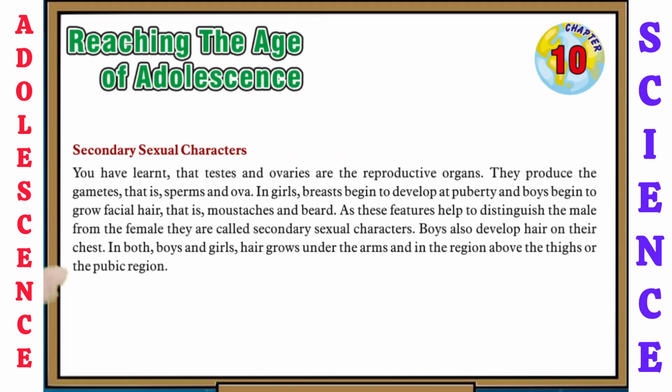So now let's see the next topic, that is secondary sexual characters. You have learned that testes and ovaries are the reproductive organs. They produce the gametes, that is sperms and ova. In girls, breasts begin to develop at puberty and boys begin to grow facial hair, that is moustaches and beard. As these features help to distinguish the male from the female, they are called secondary sexual characters.